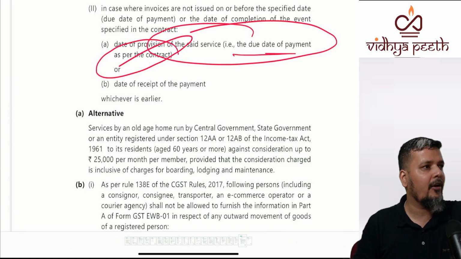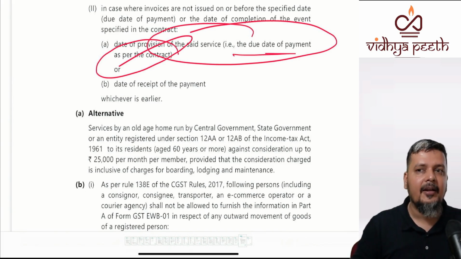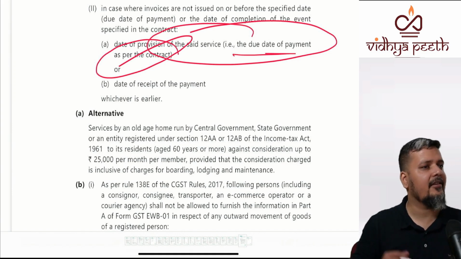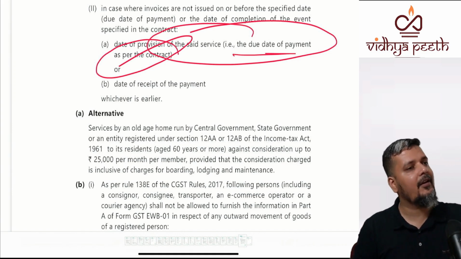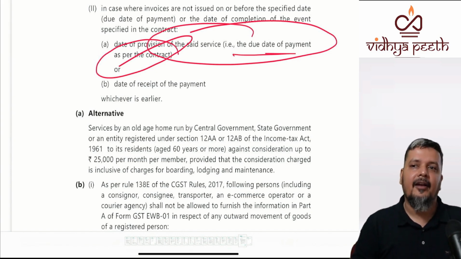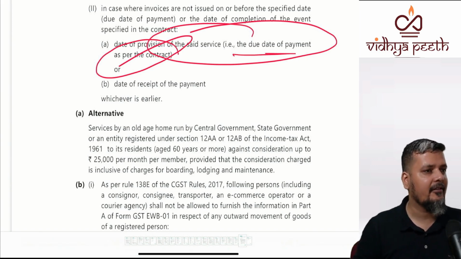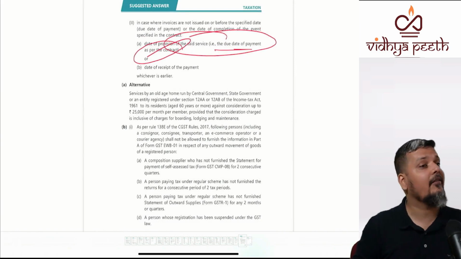If you give the invoice before the due date of payment, which you are deeming to be the date of provision of service, it is the first answer. If you give the invoice after the due date of payment, then it is the second answer, and the due date of payment will be treated as the date of provision of service. So it is C category.